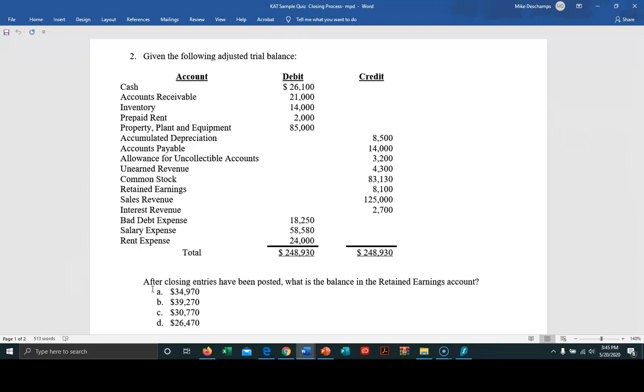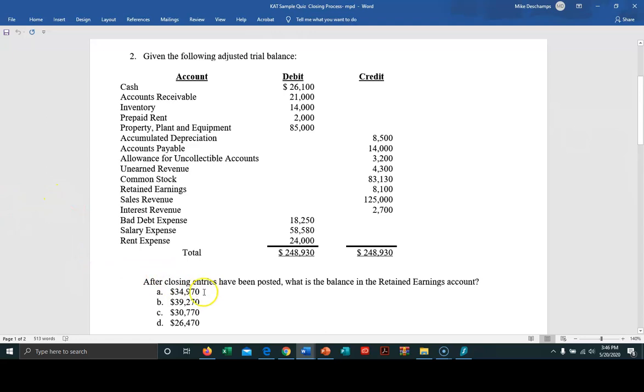So what this question is going to require us to do is to go through all those steps that we just talked about in the previous video about the closing process and closing all those temporary accounts that we said were made up of 3 categories. Number 1, revenues and expenses, income statement accounts. Number 2, the contra revenue accounts, or contra sales accounts, that we talked about that are also on the income statement. And number 3, dividends, which is not on the income statement, but like the contra accounts and like expenses, has a debit balance and is going to be a reduction of retained earnings.